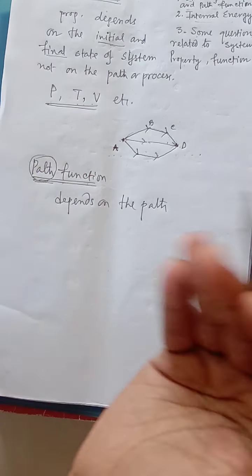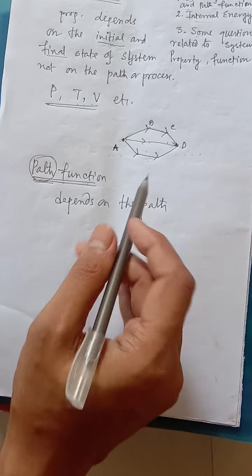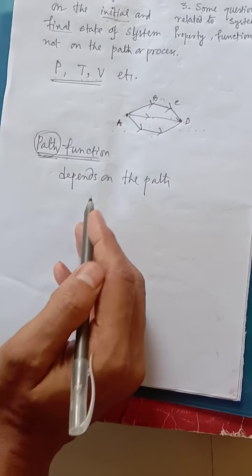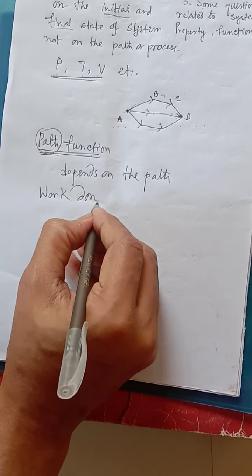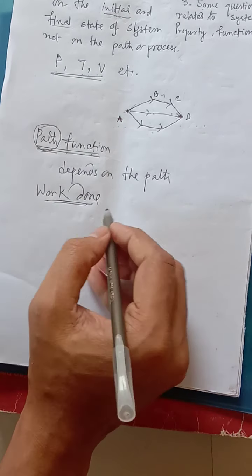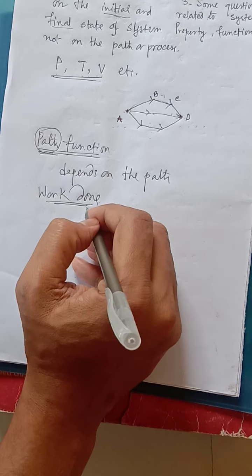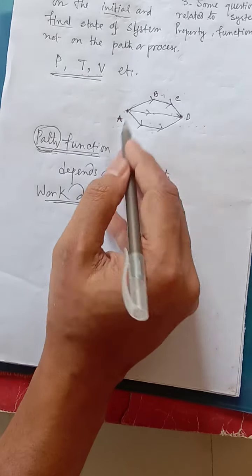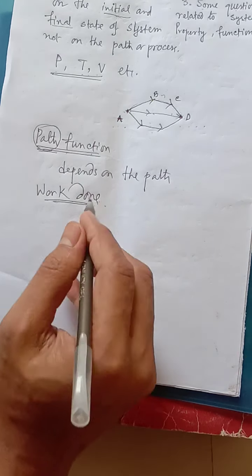That means how it is happening, it depends on that. One of the examples is work done. Work done is one of the important examples here, because whatever pathway you are following, it depends on that. That means work done depends on the path, which route we are following.